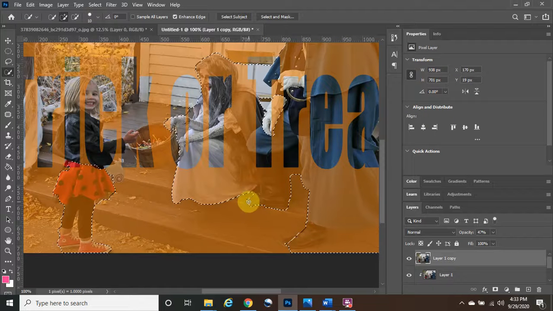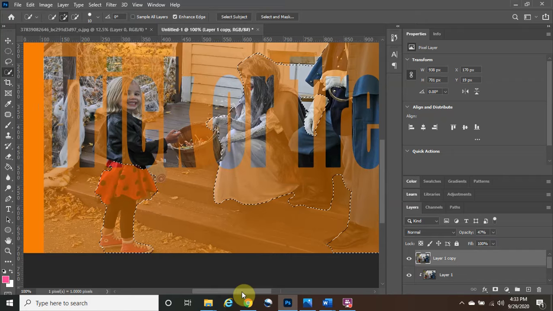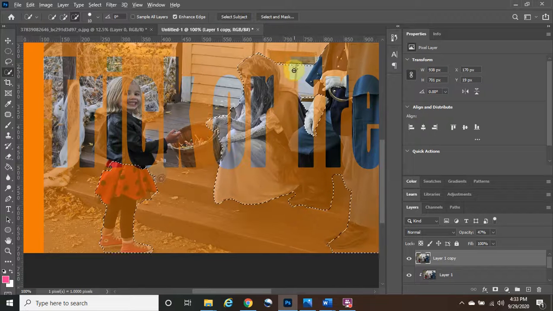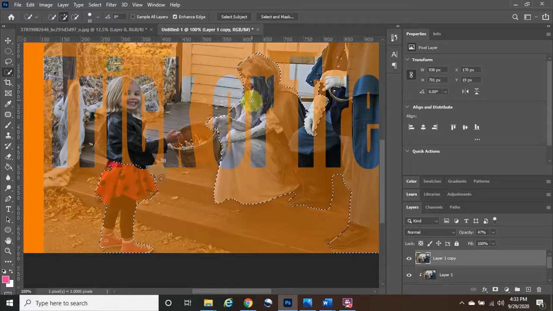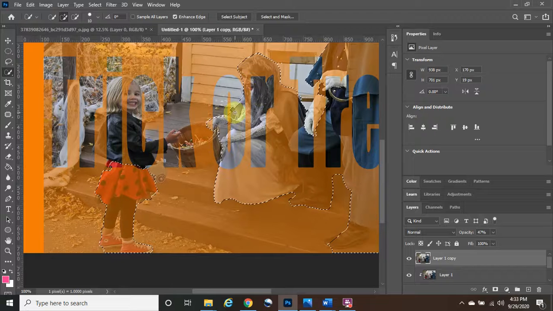So this part is kind of the hardest part, but even though it's the most time consuming, if done right, it looks amazing. Okay, so we want to just take our time in here. I'm going to hold the Alt button down. I am going to take away this section right here. Perfect. And now that we've done all of that, what we want to do is deselect the areas away from the text. Okay, so any part that's the text, we want to take it out.